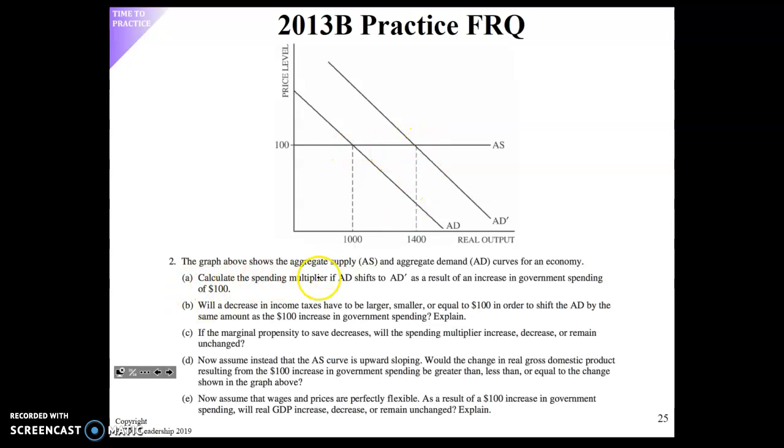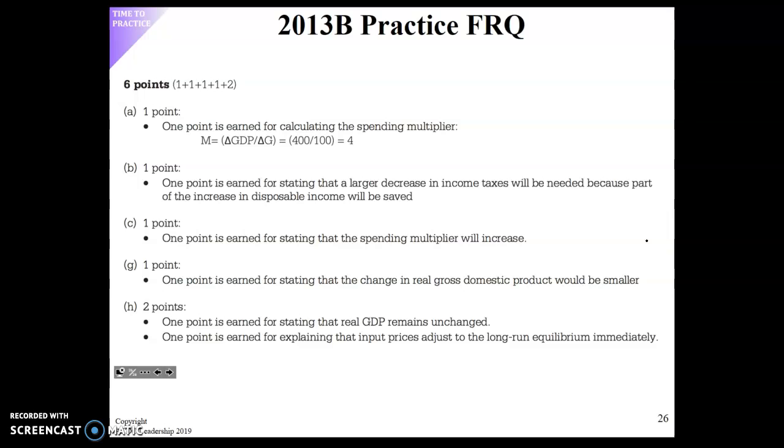All right, so the graph above shows aggregate supply, AS, and aggregate demand curves for an economy. Calculate the spending multiplier if AD shifts to AD here as a result of an increase in government spending of $100. So I'm just going to throw up the rubric for it and let you guys work through, and if you have questions, let me know.